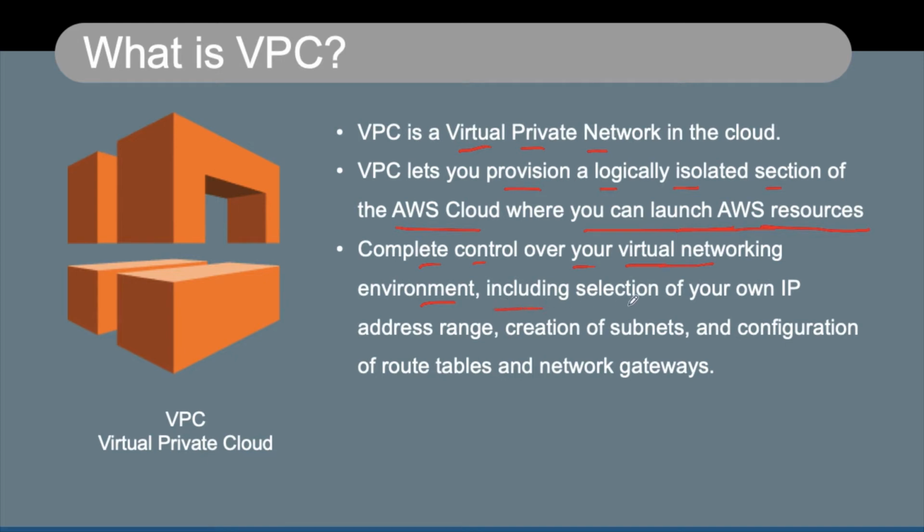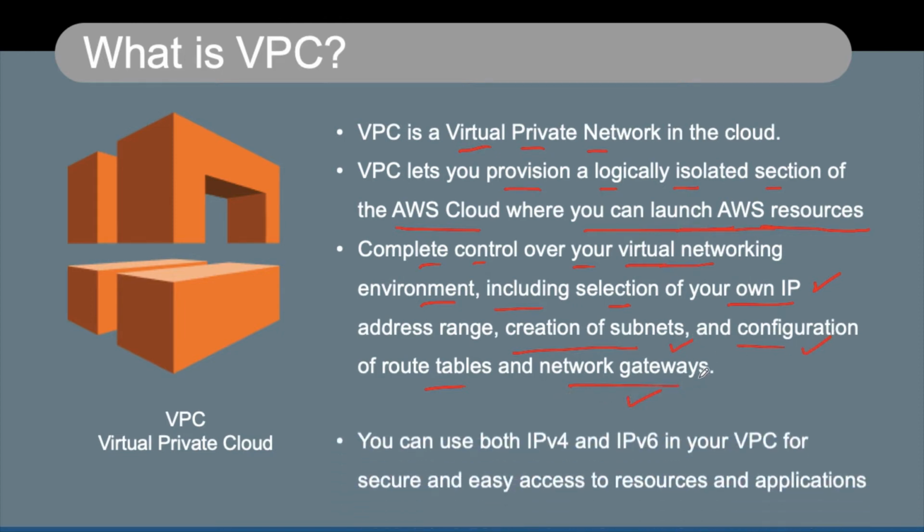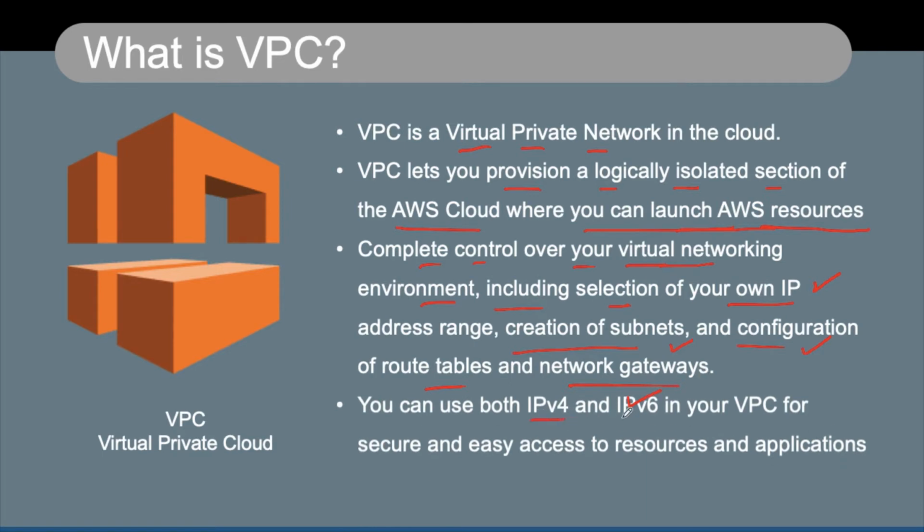It includes selection of your own IP address range, the creation of subnets, and configuration of route tables and network gateways. So basically you can do everything in the virtual private cloud which you typically do in your own private network, where you can choose your own IP address, create subnets, and also configure route tables and network gateways and a number of other things. Now we can use both IPv4 and IPv6 in our VPC, and we can have secure and easy access to the resources and the applications.